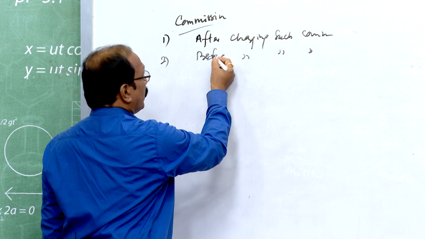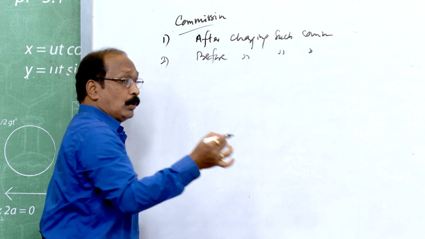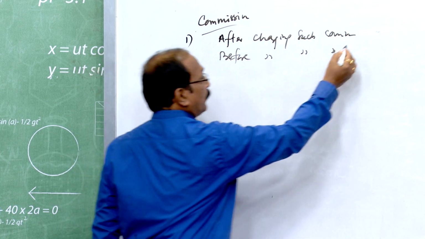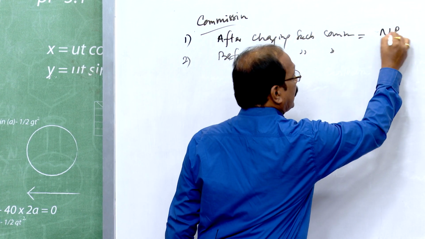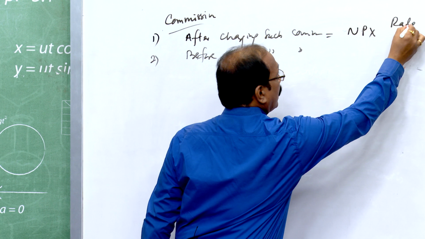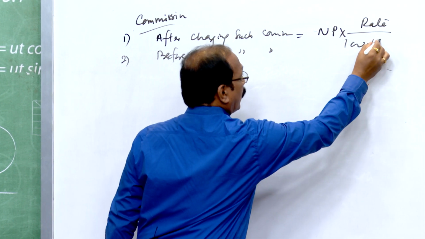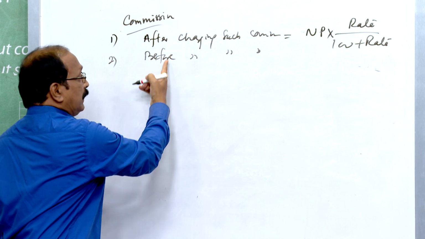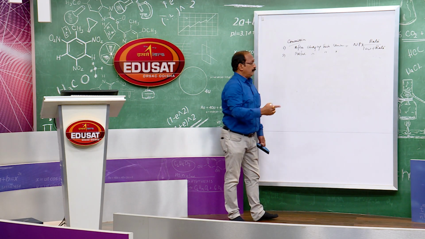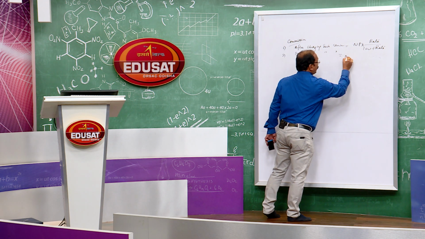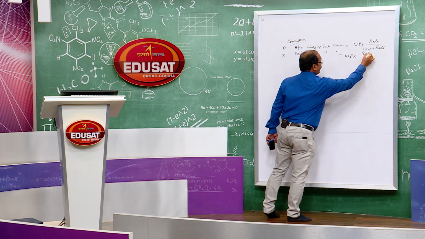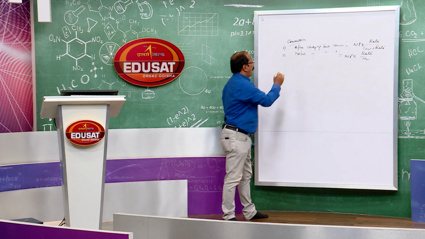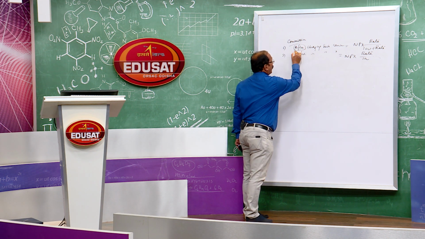In case commission is to be given after charging such commission, you have to calculate like this: rate divided by 100 plus rate of commission. When commission is to be given before charging such commission, you have to give net profit into rate by 100. You have to see these two terms, after and before.